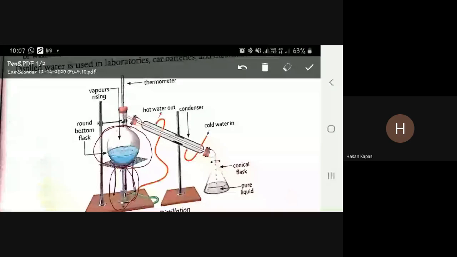We have to collect that steam and pass it through this glass tube. This is the condenser. Because of condensing, the hot steam will become water. वो भाप ठंडा होता है तो पानी बन जाता है. So this water will come in this flask.